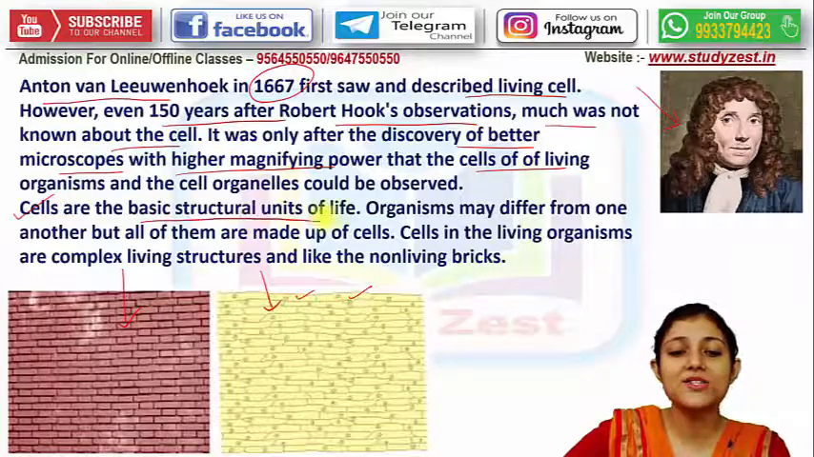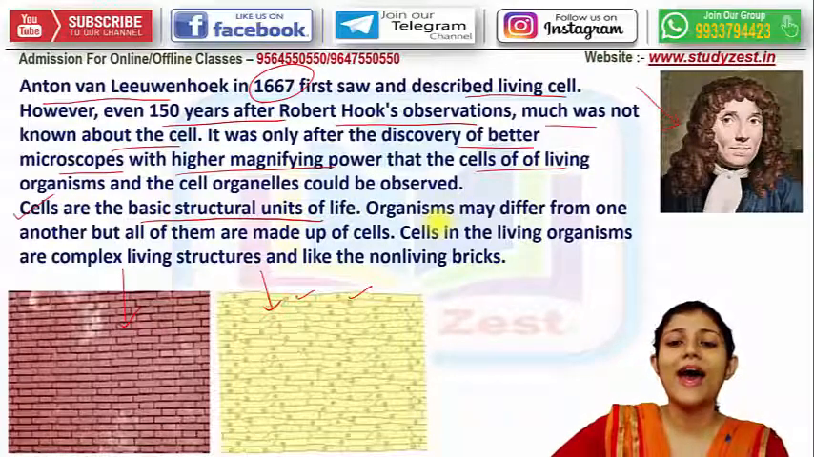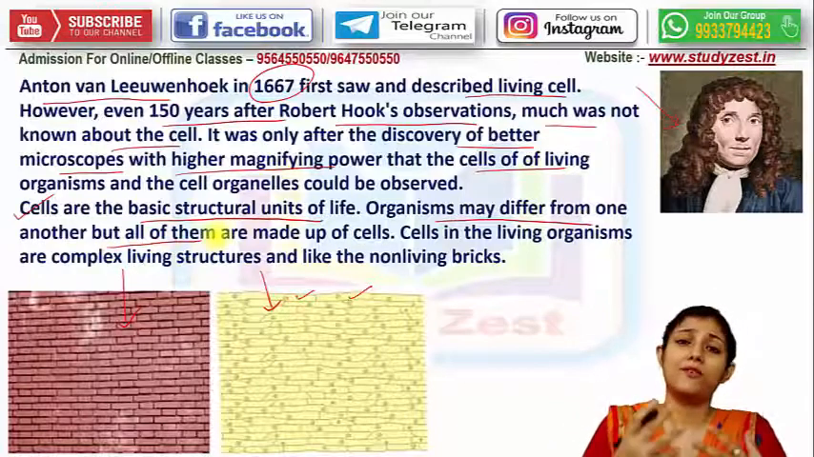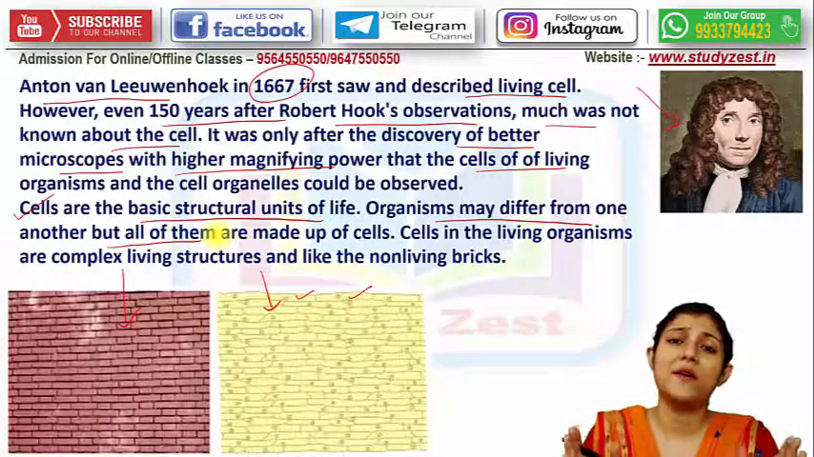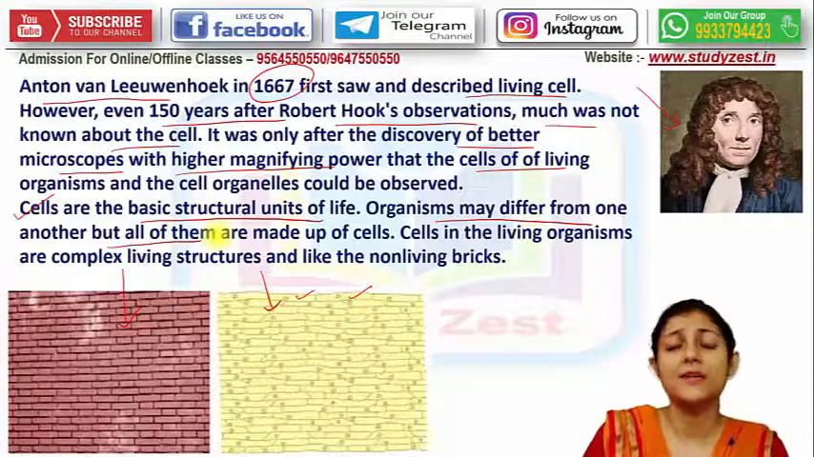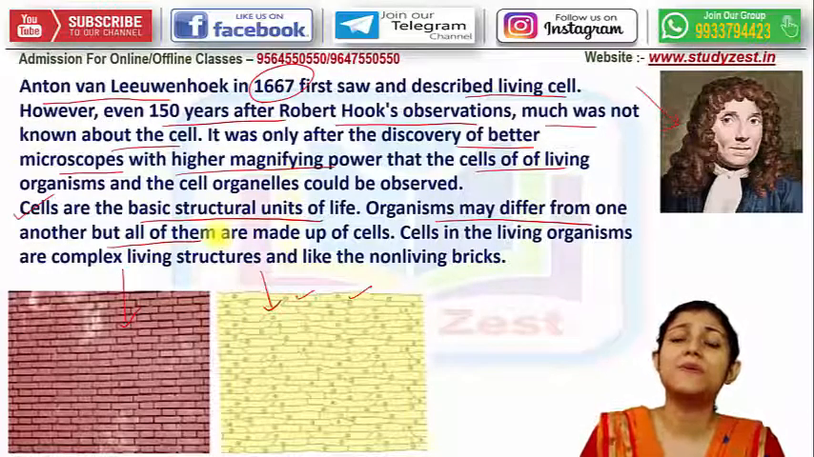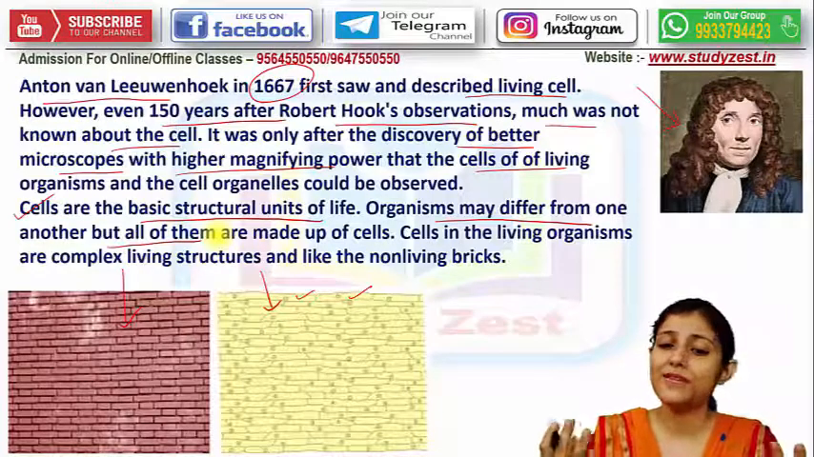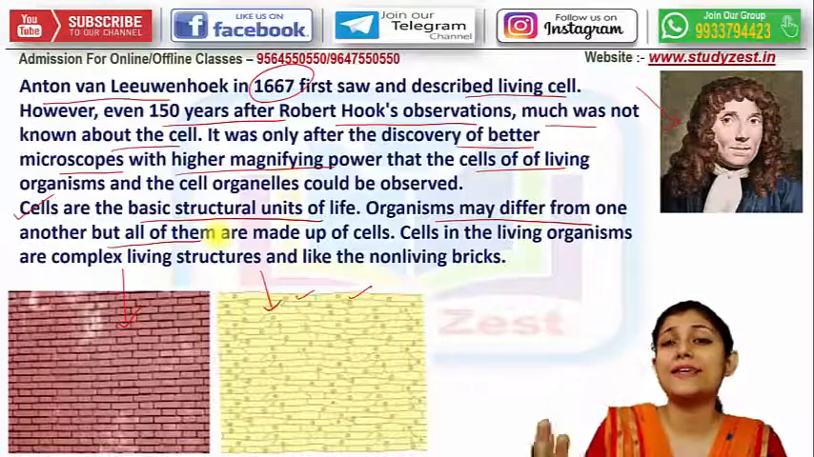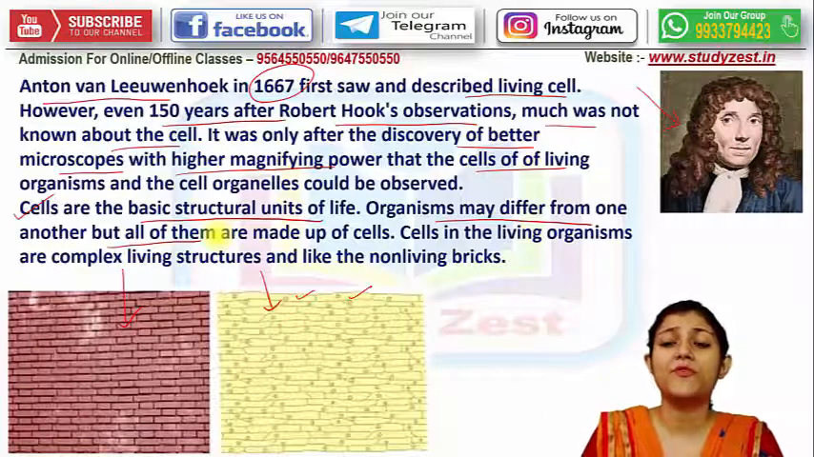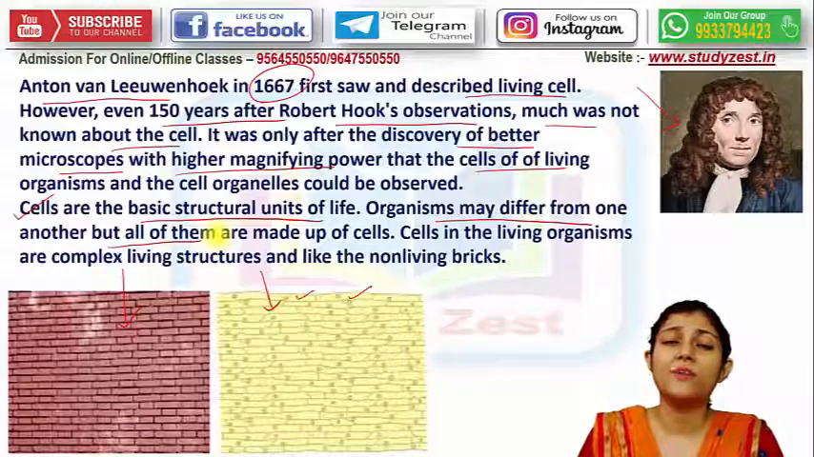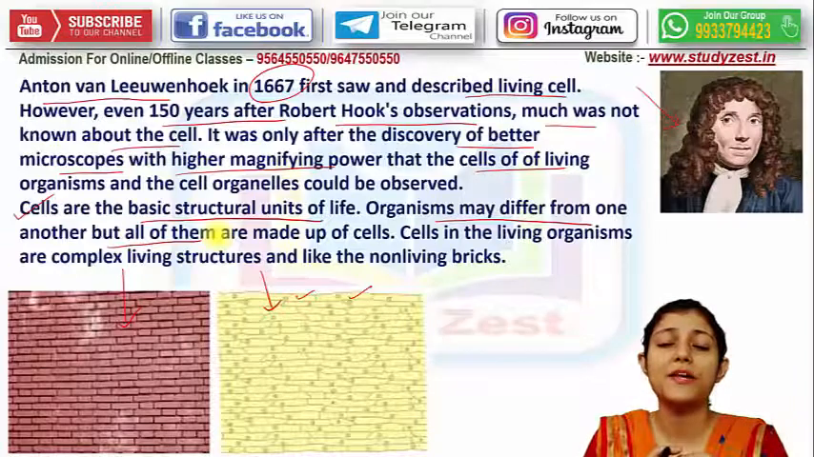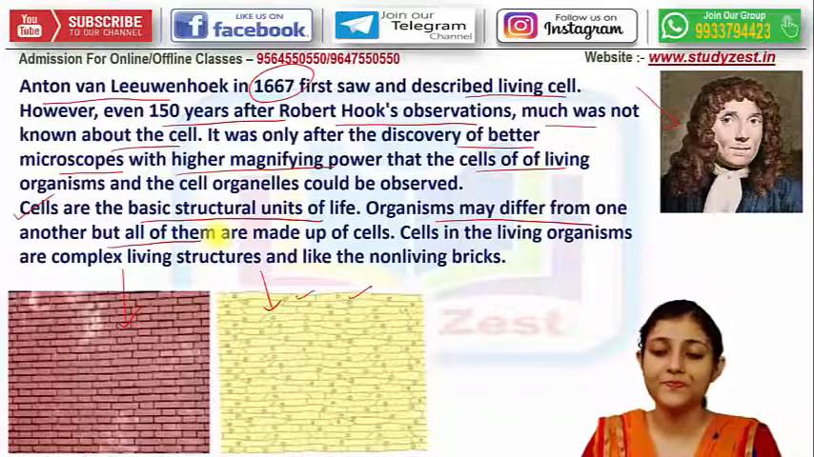Basically they are the basic structural units of life, as I told you, and the organisms may differ from one another. Definitely some are long, some are fat, some are thin, some are short, but that doesn't mean that their cells will be different. Their number of cells may be less, but it's not that their body is made up of something else. So whatever will be your shape, whatever will be your kind of, however, but all of our bodies are made up of cells. This is the main thing.